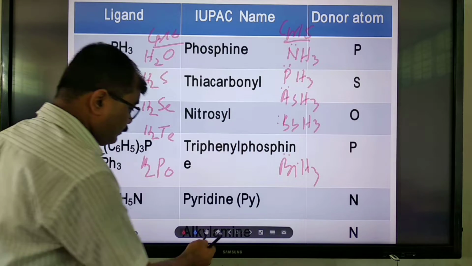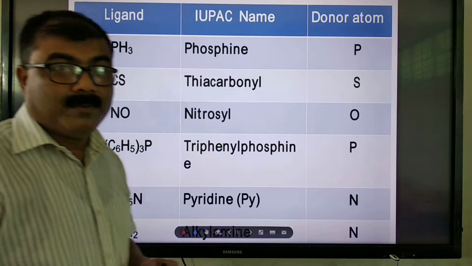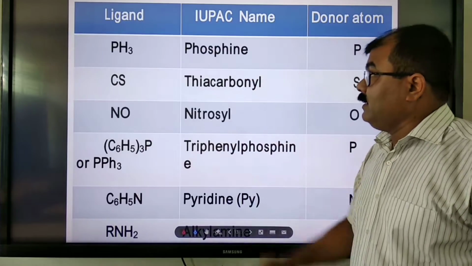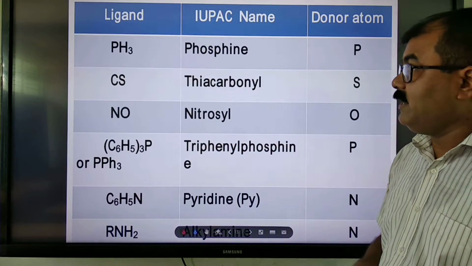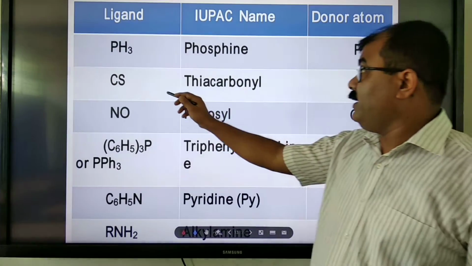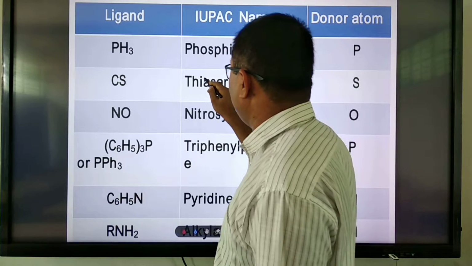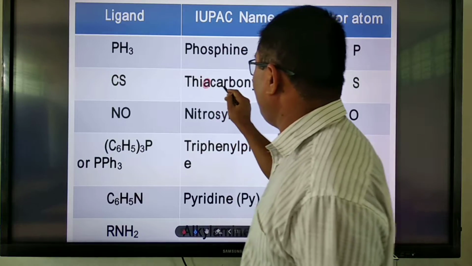That is why phosphine is a neutral monodentate ligand. Phosphorus is the donor atom. Similarly, see thiocarbonyl. Here it should be the O; that is the mistake. Thiocarbonyl.